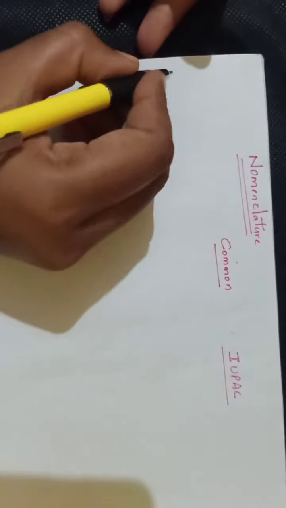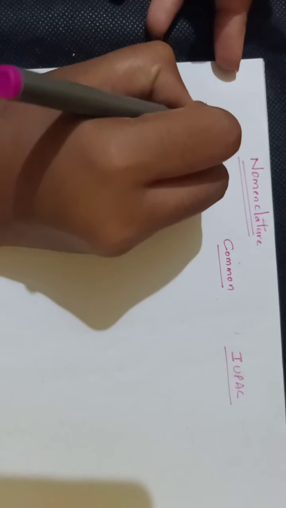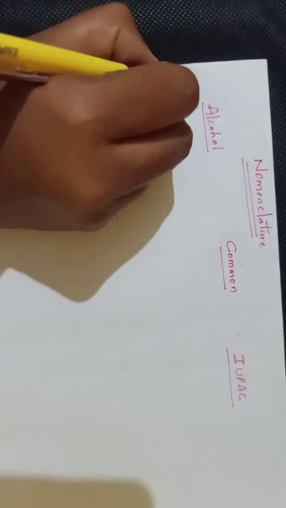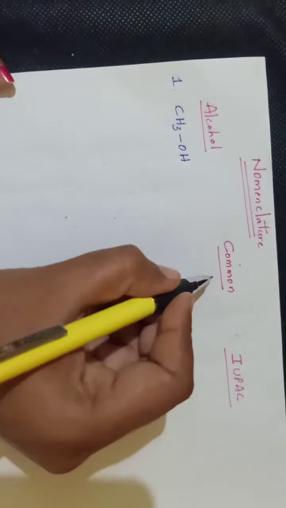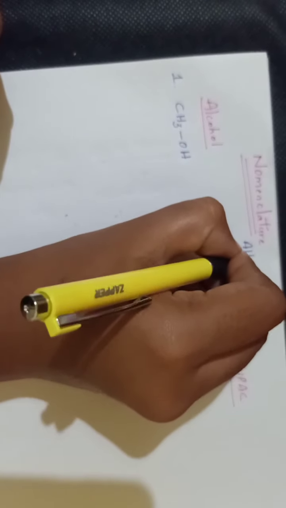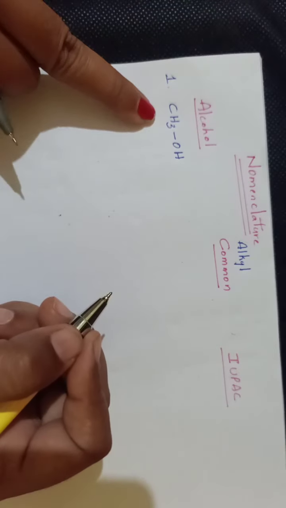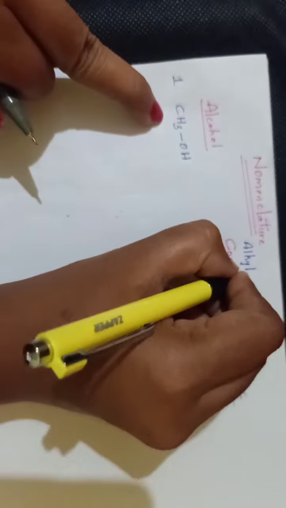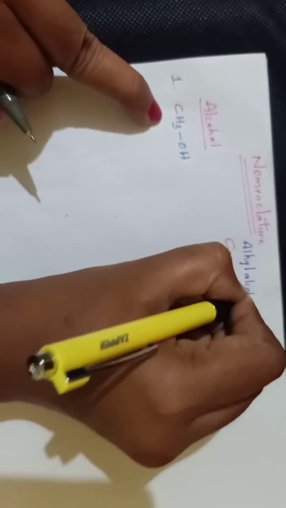Now we'll see about different types of alcohols. First I am taking one example for alcohol, that is CH3OH. This is the first member of alcohol. So under this common nomenclature we can name them as, first we have to write the alkyl group name. Okay, this is nothing but the alkyl group. Then we have to add the word alcohol.